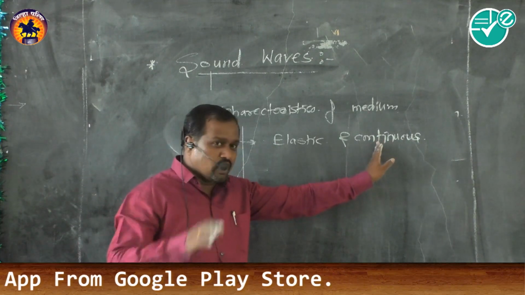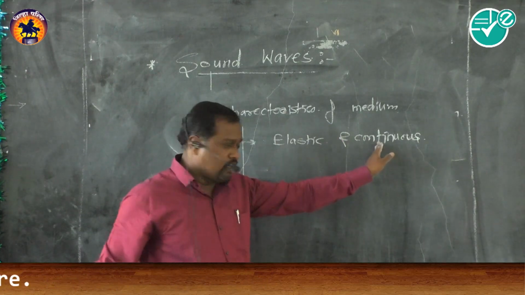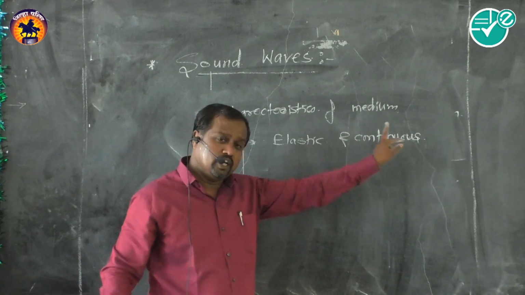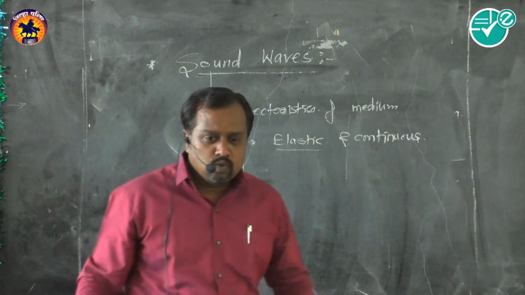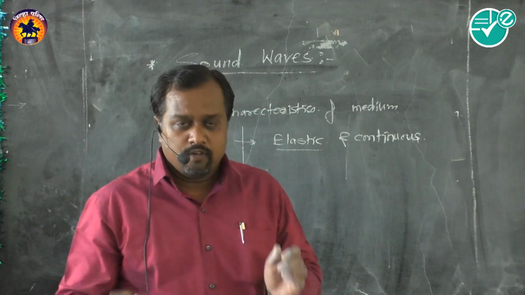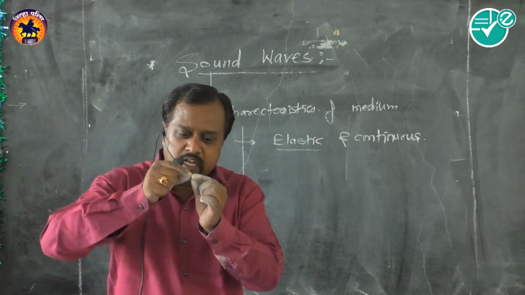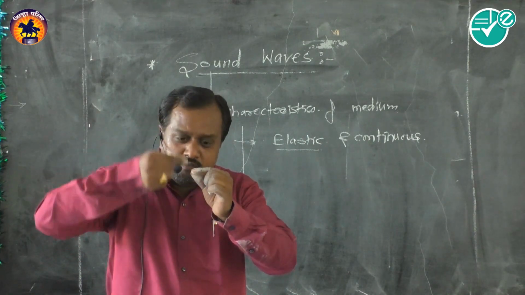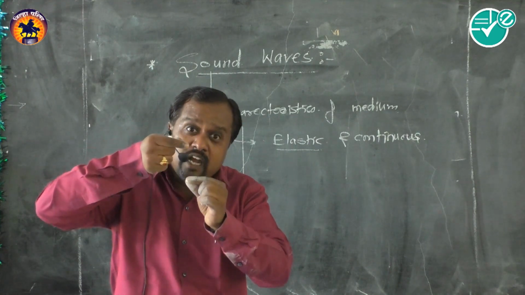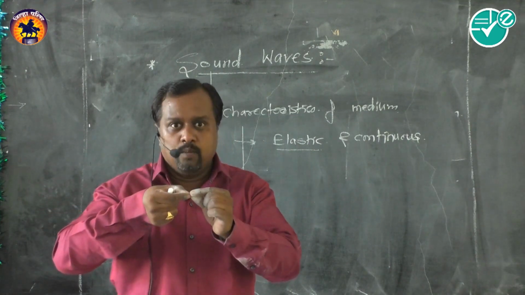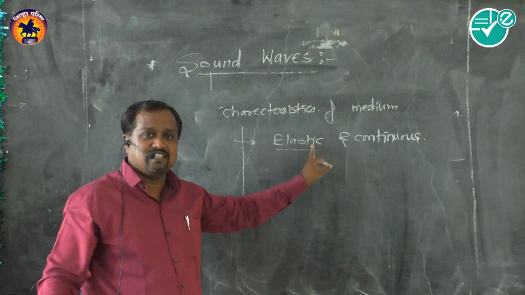Because if it is not continuous, the propagation is going to be stopped, and the sound signal will not take place from one place to another place. So it should be continuous. Now, what is elastic? Medium should be elastic. As we studied in oscillation, when a particle vibrates or oscillates, it moves from its mean position and vibrates about its mean position. When it is displaced from its mean position, it has a tendency to regain its original position, that is the mean position.